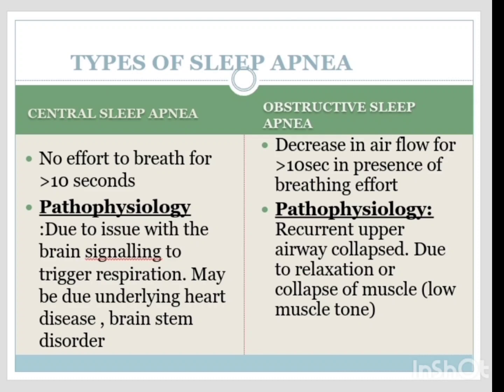Before we talk about OSA, it is important to look at two types of sleep apnea. CSA is called central sleep apnea. With CSA, there are episodes of apnea where there is decreased airflow due to no respiratory effort that lasts for greater than 10 seconds. Pathophysiology: CSA occurs due to an issue with brain signaling to trigger respiration, the involuntary control of respiration. It may be due to underlying heart disease, a brainstem disorder, or be idiopathic.